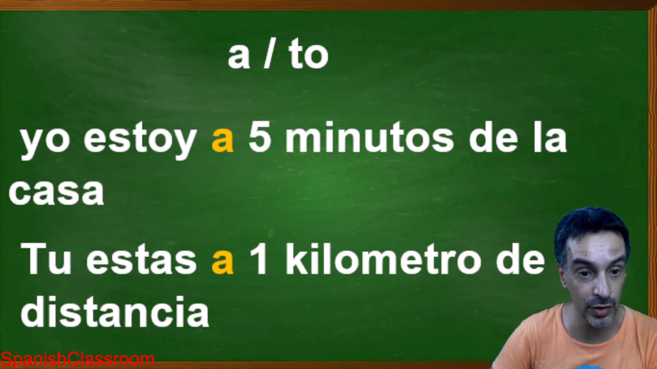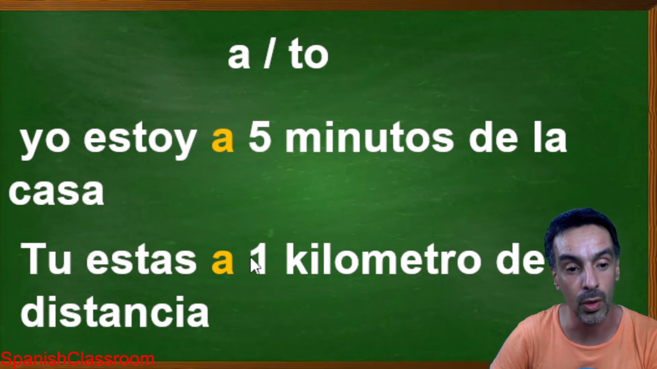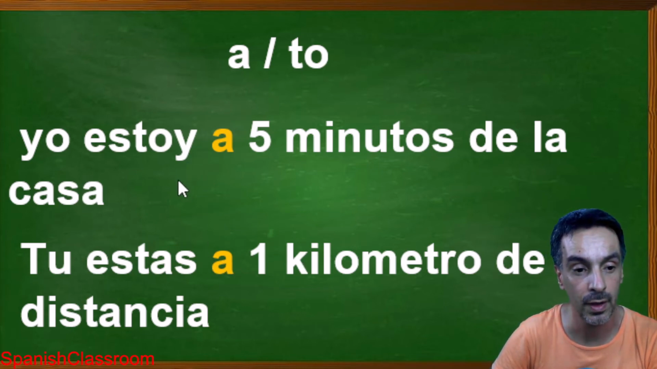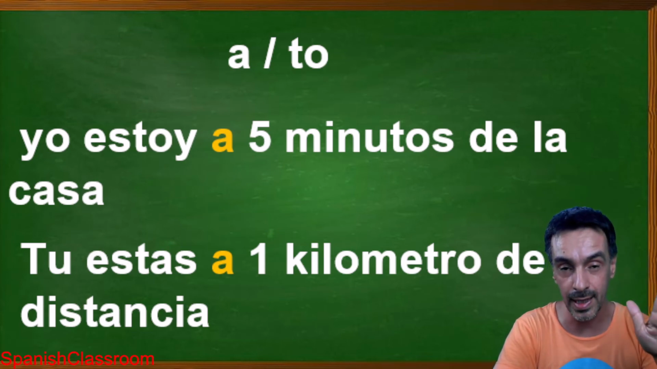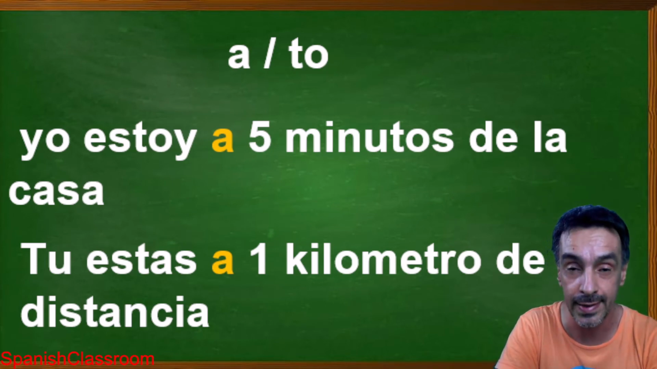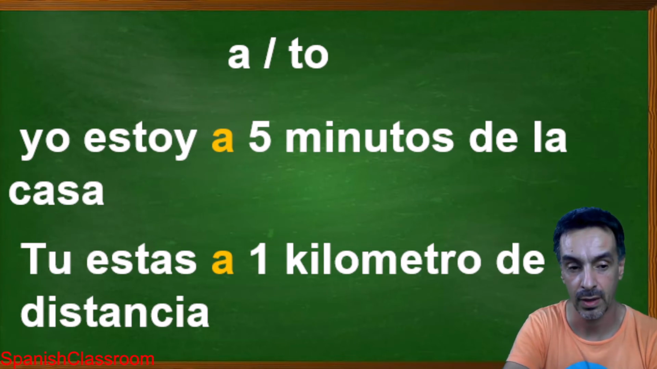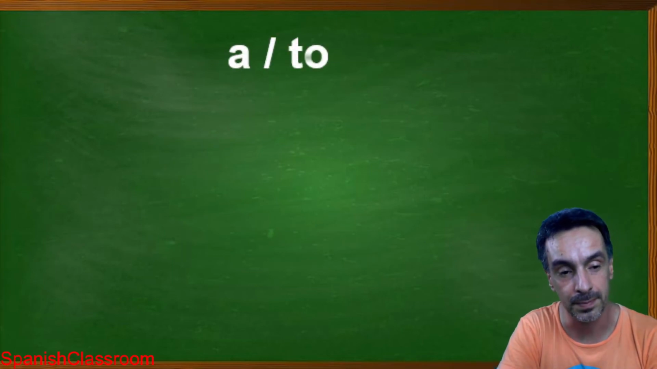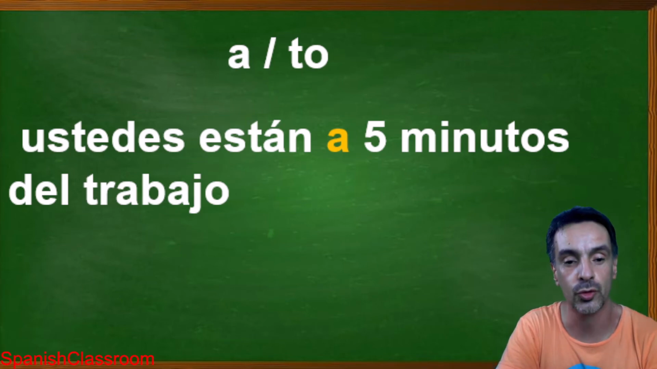There is another preposition, de as well, right? De distancia. Actually we're using another preposition, a, and the next one is de. De is another preposition that we use in that way also. Can be useful for you to know. Yo estoy a 5 minutos de la casa. I am 5 minutes from the house. Tú estás a 1 kilómetro de distancia. You are 1 kilometer of distance. This one is the way to use it in timing, or place.